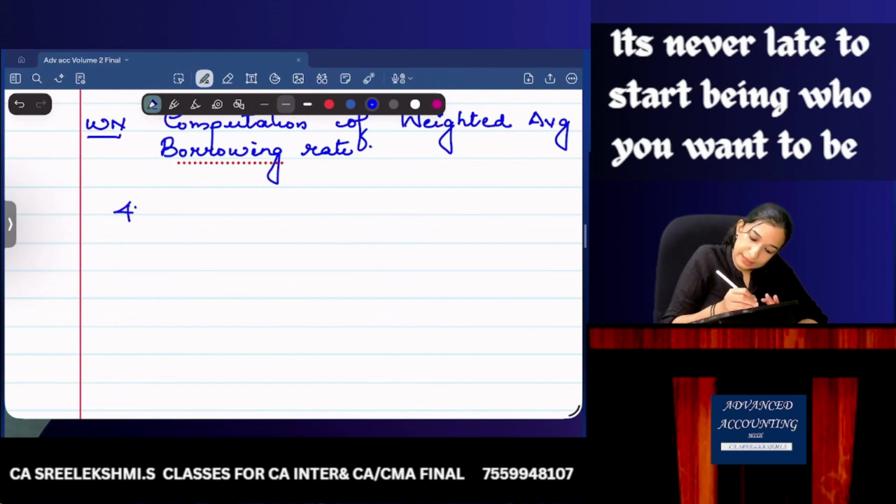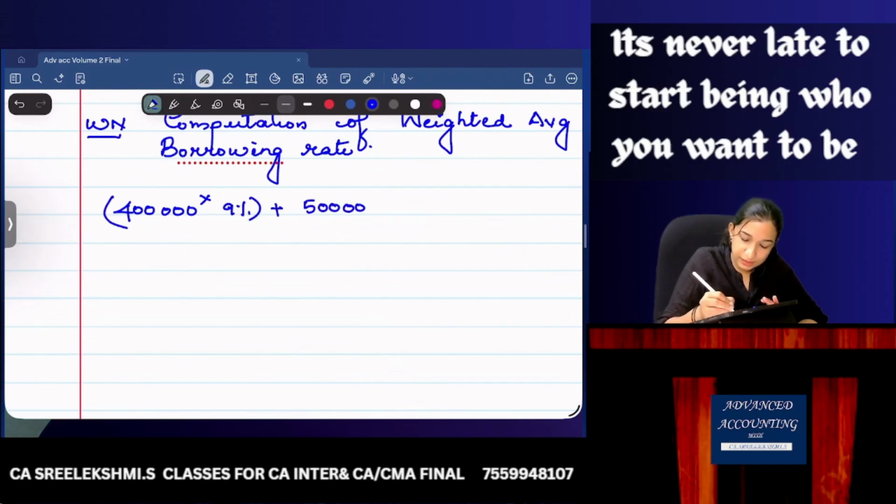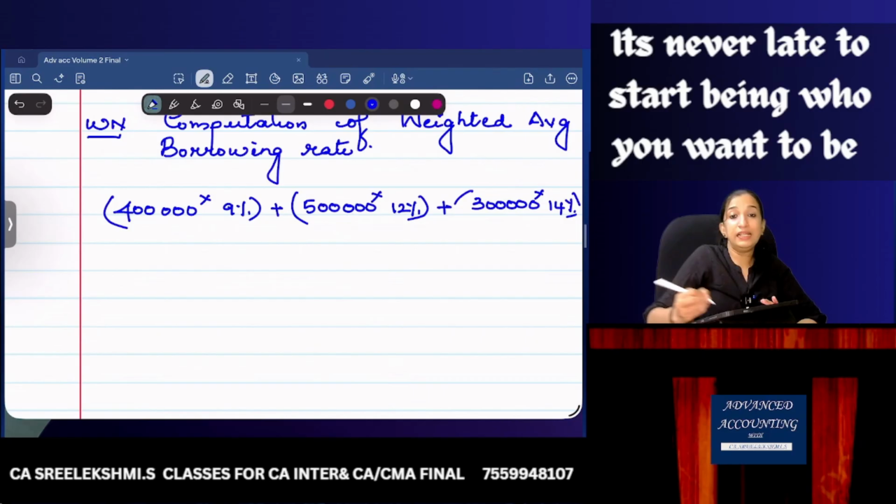4 lakhs into 9%, 5 lakhs into 12%, and 3 lakhs into 14%. These are the interest incurred.